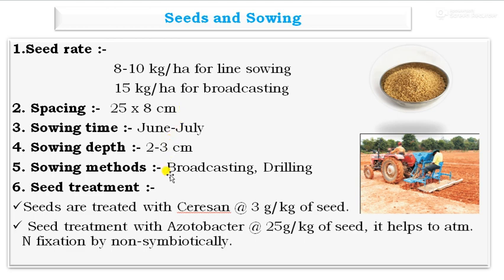Then the sowing method: broadcasting and drilling. The seeds of foxtail millet are treated with Saracin at the rate of 3 gram per kg of seed before sowing to protect against soil as well as seed-borne diseases, and they are also treated with biofertilizer like Azotobacter at the rate of 25 gram per kg of seed. It helps atmospheric nitrogen fixation non-symbiotically as well as the germination of the crop.